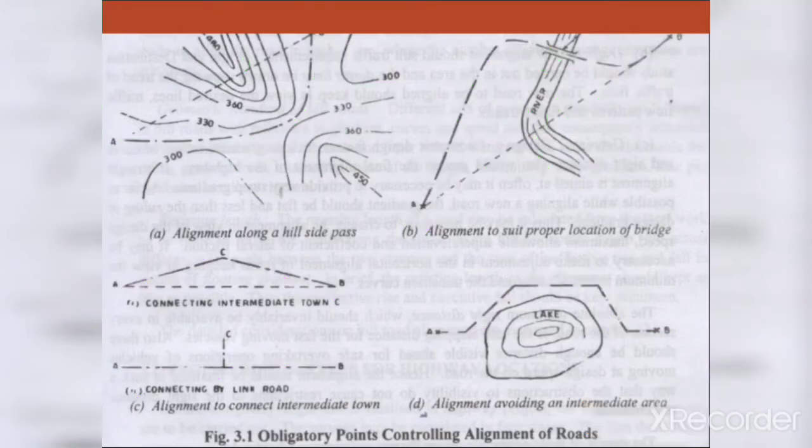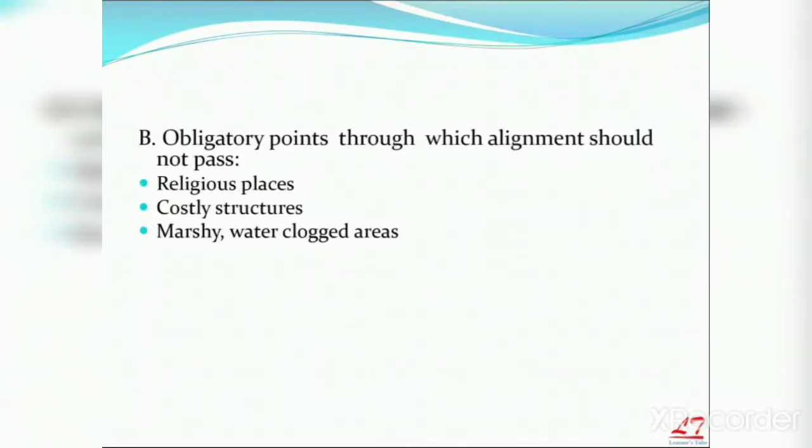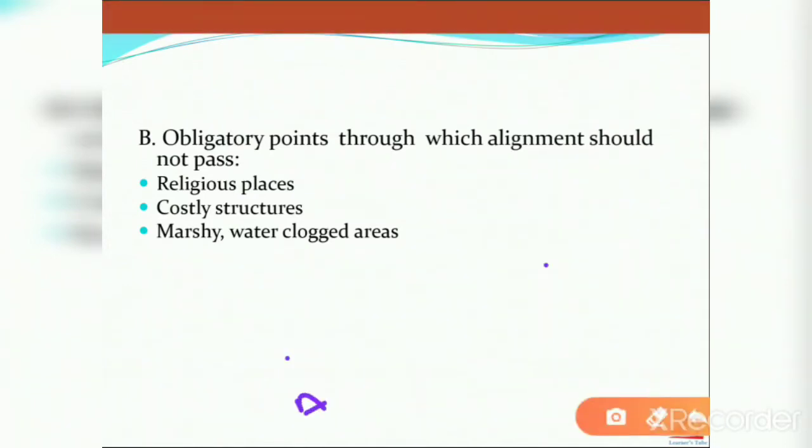Okay, like this. So these are the obligatory points that a highway should definitely pass. There are some other points which a highway should not pass. What are those points? See, religious places. For example, while aligning a highway from A to B, there is a temple or masjid or church, something here. Okay, there is a temple.